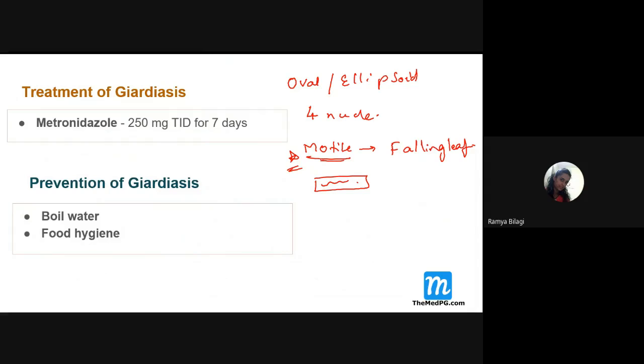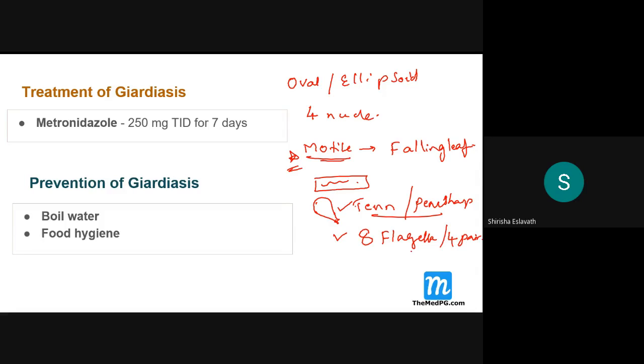So what is the shape of this trophozoite? Tennis racket, or pear shape. So, if any of these descriptions is given, kindly tick it. How many flagella does this fellow have? Eight flagella, or we can say four pairs of flagella.